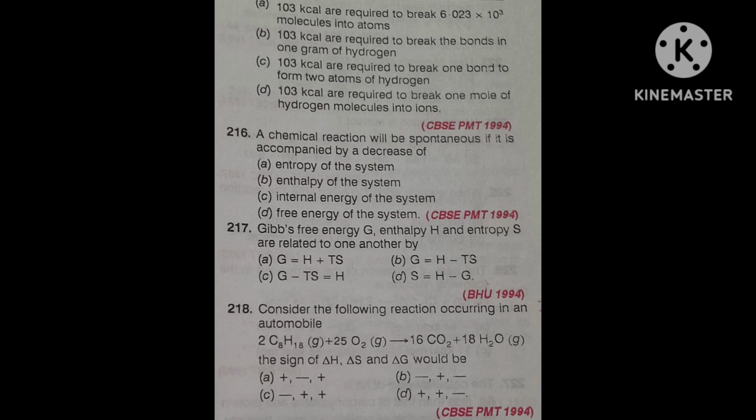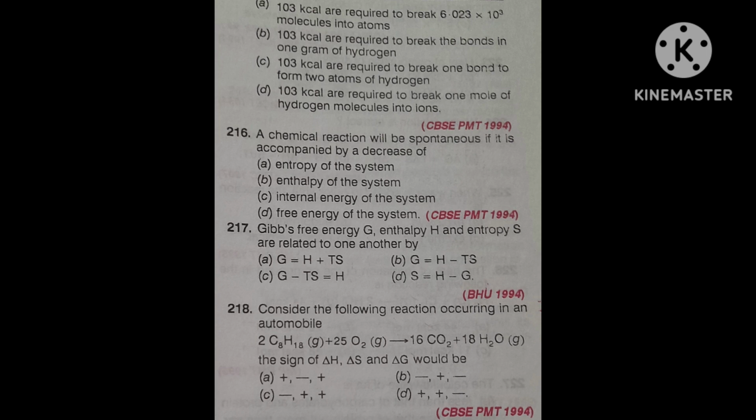Now, this question was asked in AIIMS. Okay, this is a good question. Next question. The heat of neutralization of aqueous hydrochloric acid by NaOH is x kilocalorie per mole of HCl.